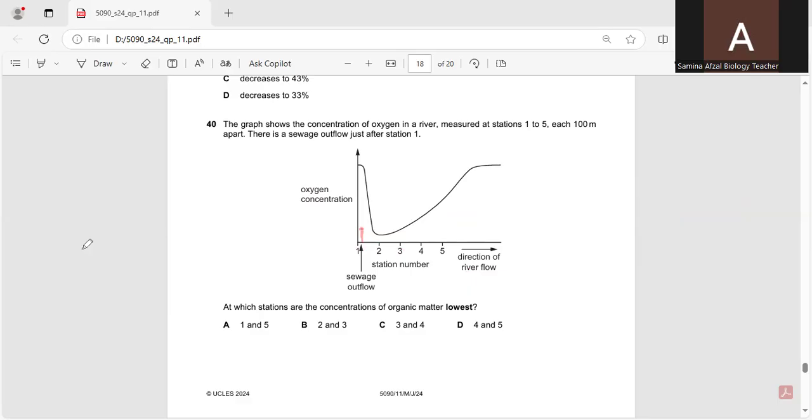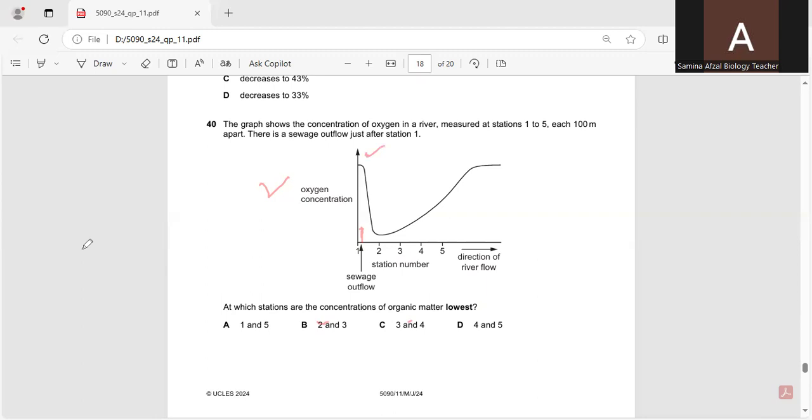At which stations is the concentration of organic matter lowest? Oxygen concentration is high at this place, and then it starts decreasing, and then again it starts to increase. So at point 1 it is highest, and then it is decreasing.